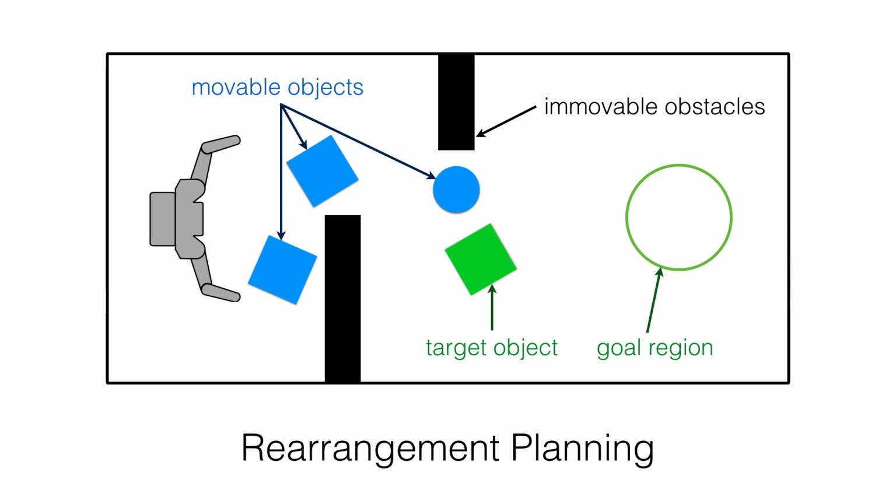Before we get into the details of our method, we take a moment to clearly define the rearrangement planning problem we are solving. We say that we have a target object, shown in green, which must be pushed into a goal region. We may have other objects in the scene that the robot is allowed to interact with. These objects are denoted movable objects and are shown in blue throughout the presentation. Additionally, we may have one or more immovable obstacles. These are objects in the environment that the robot is forbidden to contact.